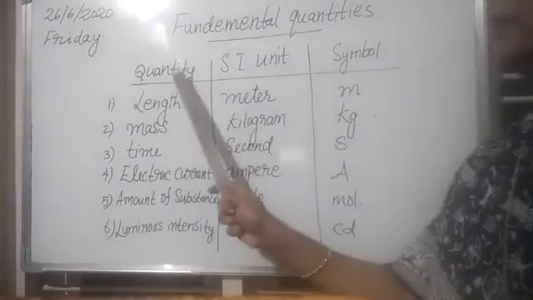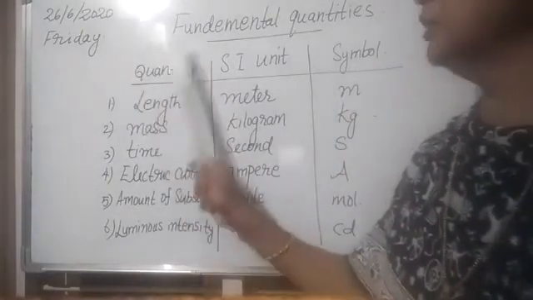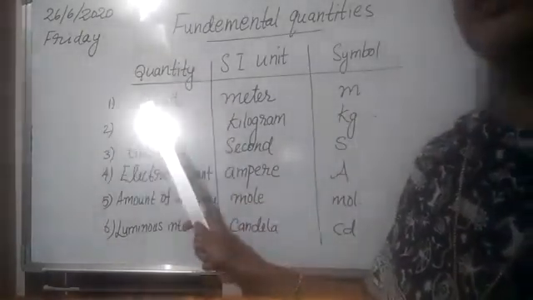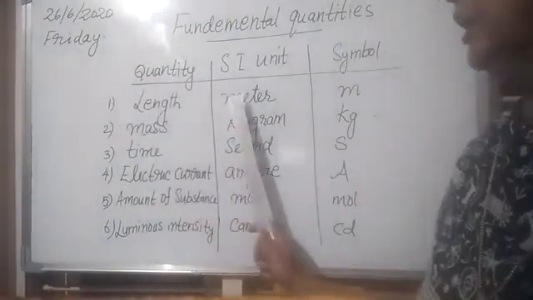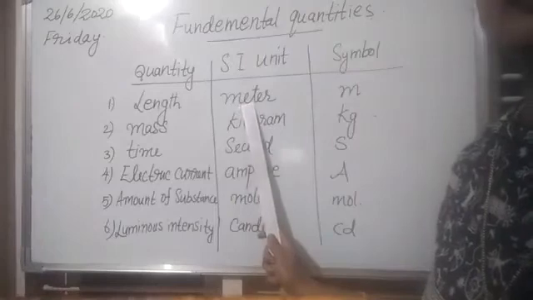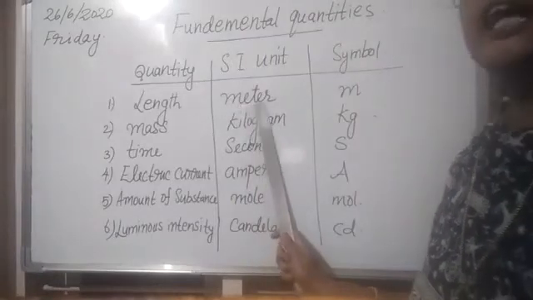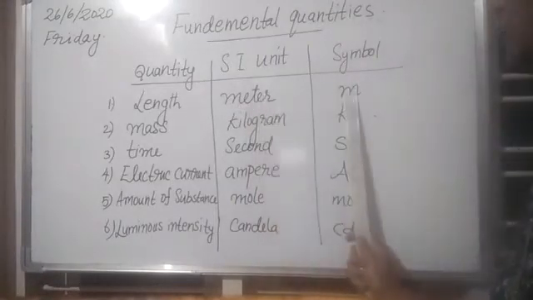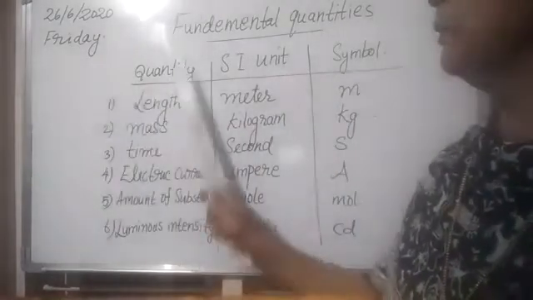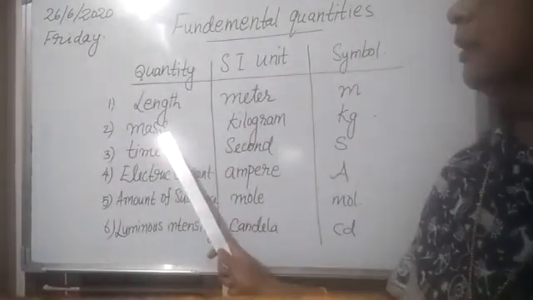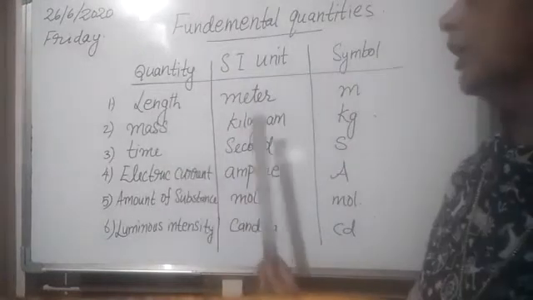So listen, first one of the important fundamental quantities is length. Length is measured in meter. SI unit of length is meter and the symbol for meter is small letter m. And then the second fundamental physical quantity, mass. Mass already you have learned, kilogram.